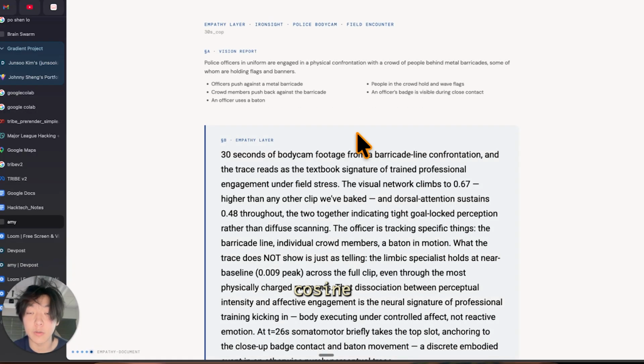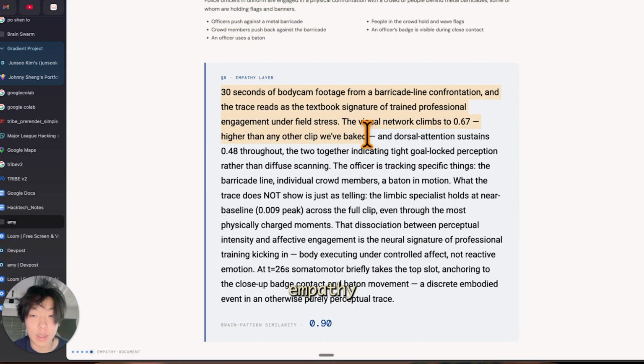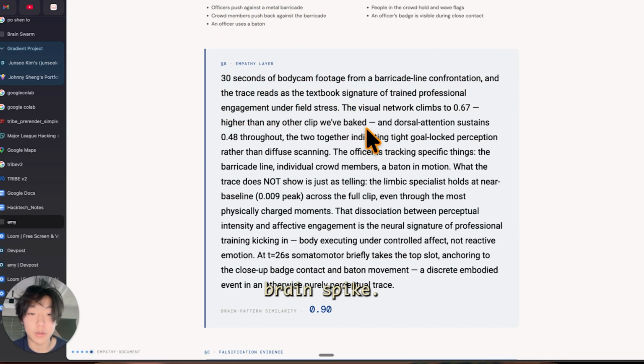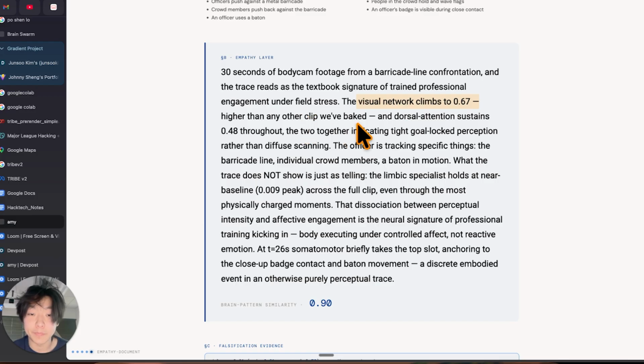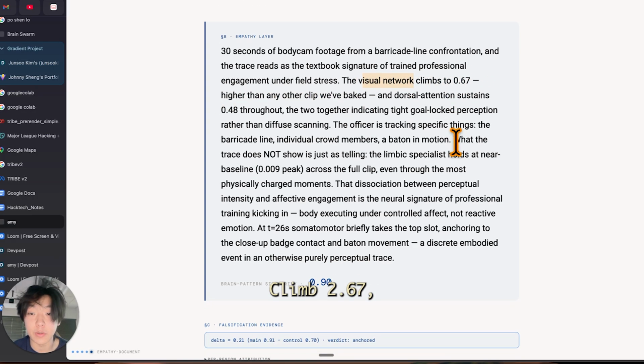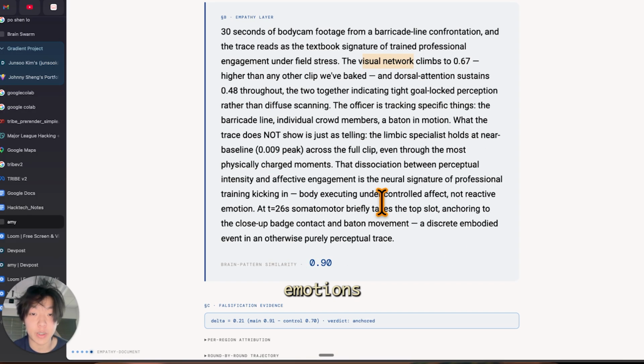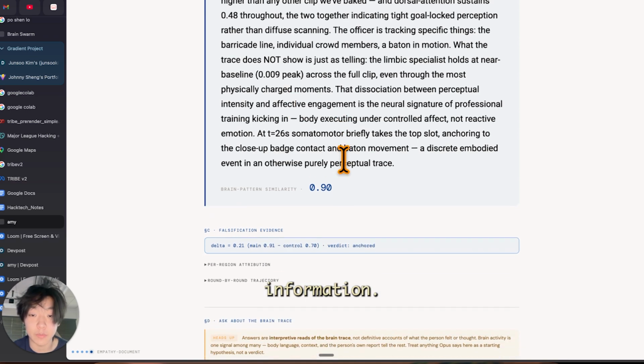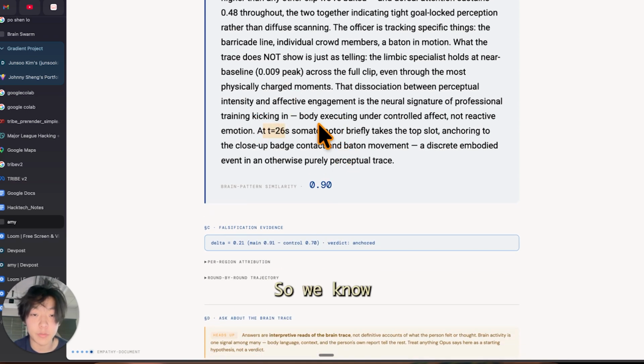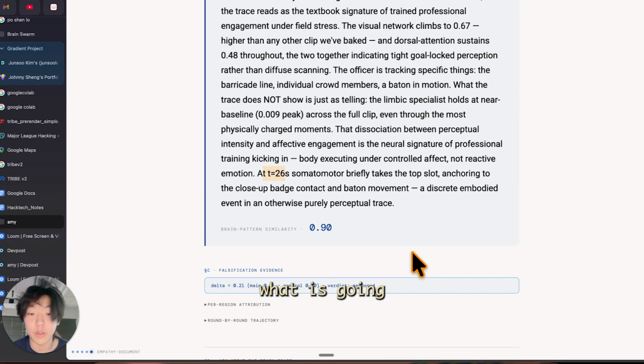The score is the cosine similarity that we calculated from the brainwaves and the actual content itself. So this is what you would normally get from a vision report. Basically, it just describes what it is and what it sees. But with the empathy layer, we're able to actually see which parts of the brain spike because of the video content that it consumed. So we noticed that the visual network climbed 2.67, which was higher than everything else, thus showing that we could track emotions depending on how it processes all this information. It also does it by timing, so we know throughout the whole process of the video what is going on.